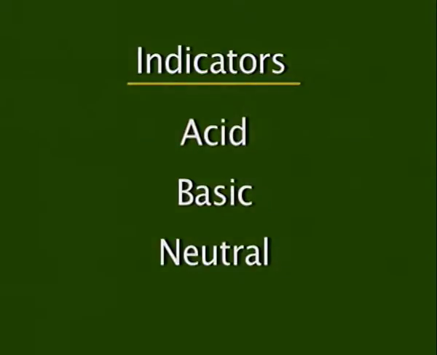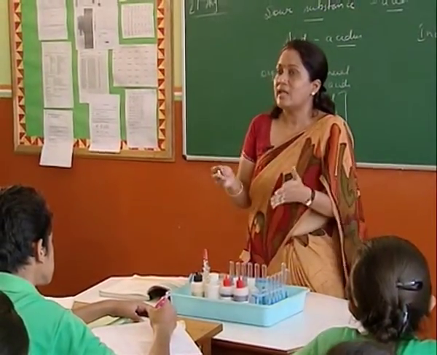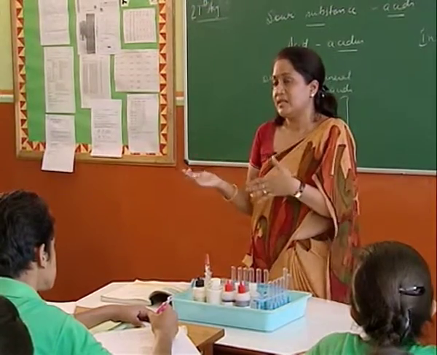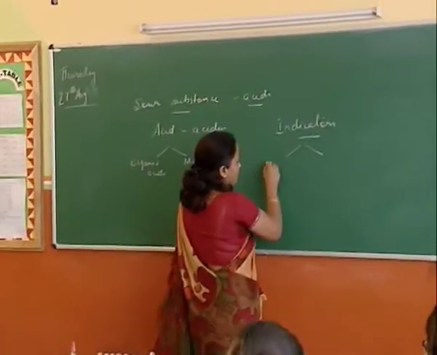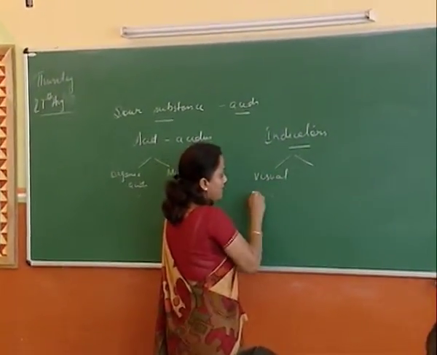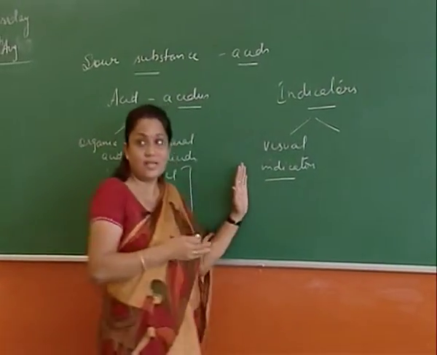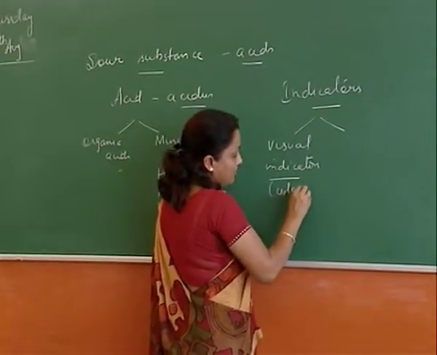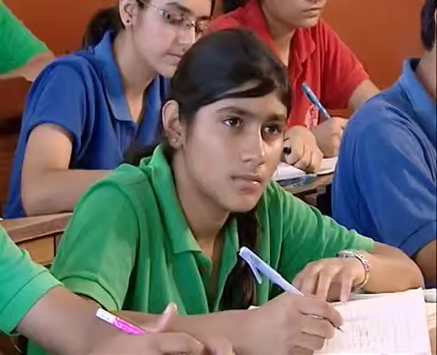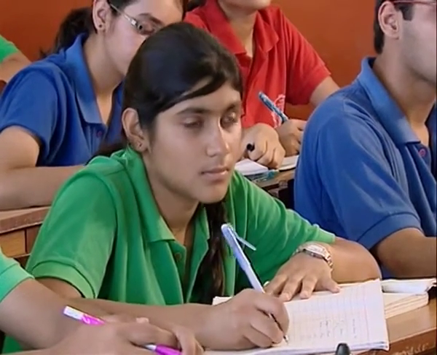So you have to have certain substances which help us to identify the chemical nature of material around us. Either it's acidic or basic or it is neutral. So indicators indicate what the chemical nature of that substance is. Now indicators are classified further into two categories, which are visual indicators. It means they change the color. You see the color change and then you identify on the basis of the color change that this particular substance is an acid. And then there is another class of indicators called olfactory indicators.